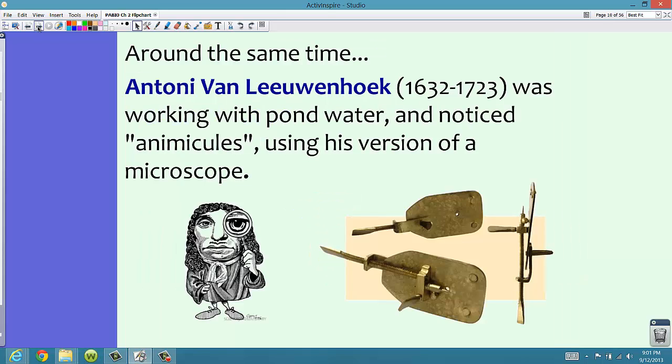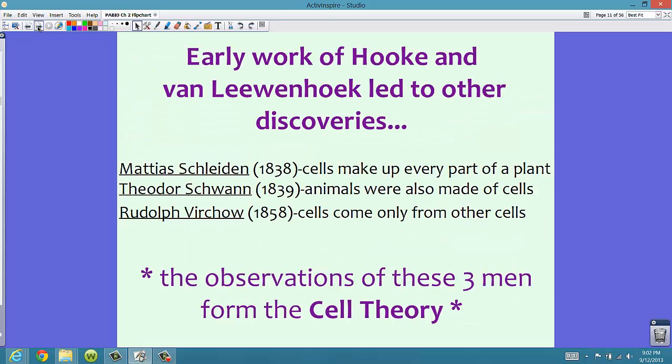Around the same time, Antony van Leeuwenhoek, who was around from about 1632 to 1723, was working with pond water, and he noticed something that he called animalcules, using his version of a microscope. Now, both the early work of Hooke and van Leeuwenhoek led to other discoveries, and these discoveries included these gentlemen here.